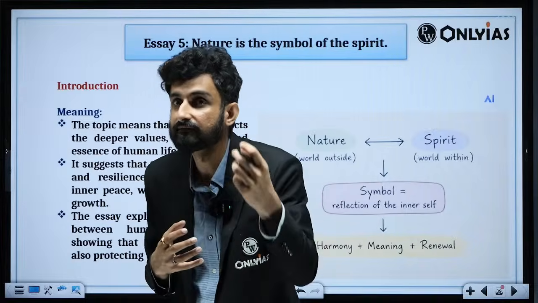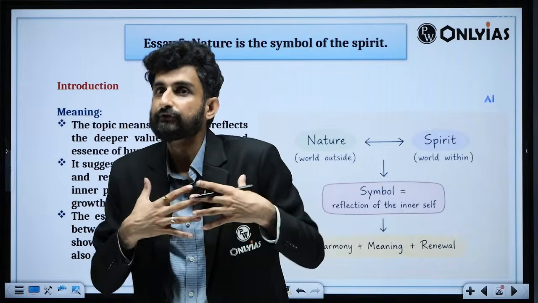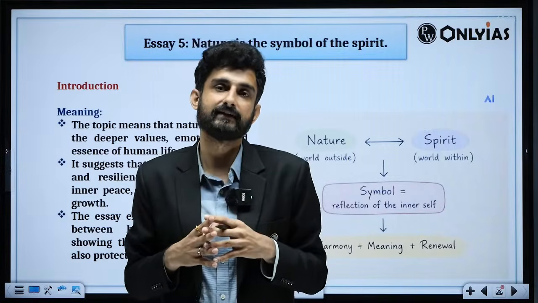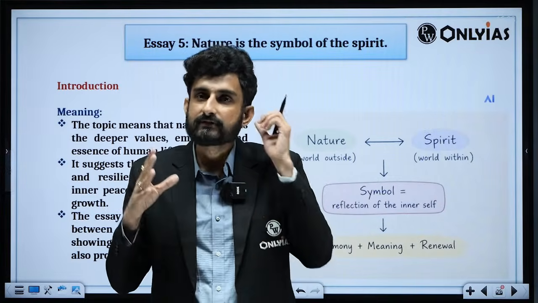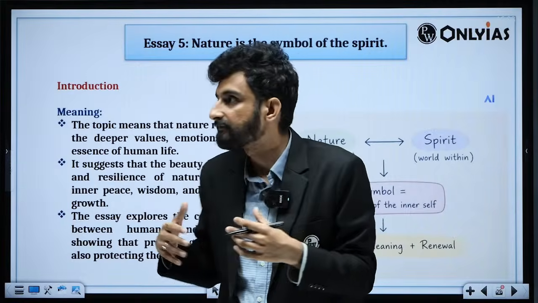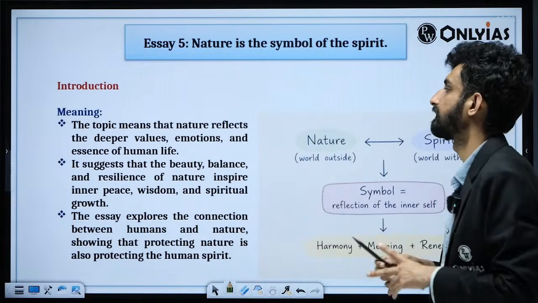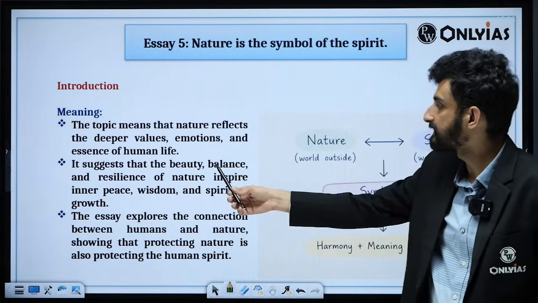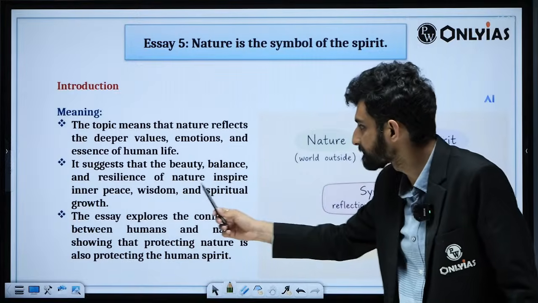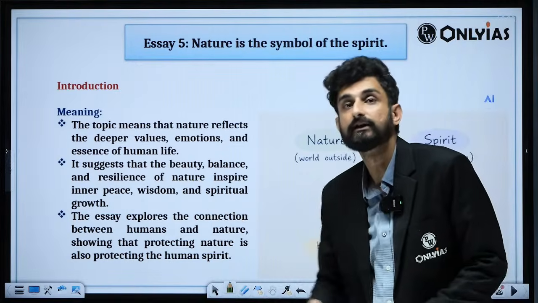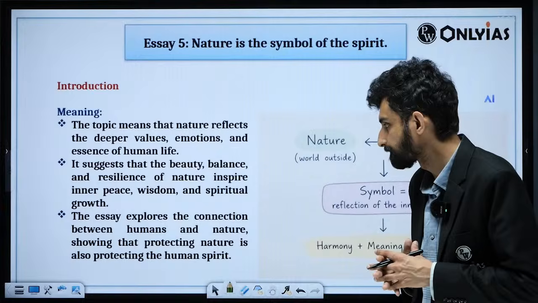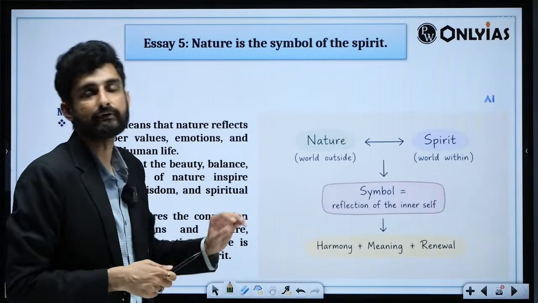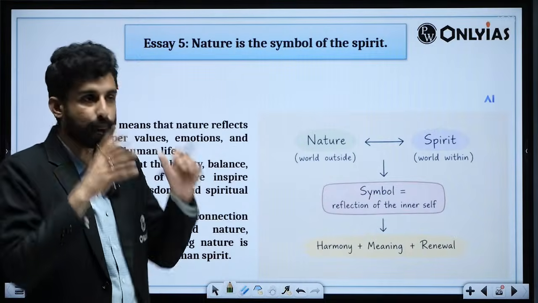If you help someone, you feel compassionate, you feel more fulfilled on that day. Your spirit is at peace that day. Because once we start vibing with nature, we become nature itself. The topic means nature reflects the deeper values, emotions, and essence of human beings. It suggests that beauty, balance, and resilience of nature inspire inner peace, wisdom, and spiritual growth inside us as well. So all those exemplifications that I'm trying to tell you, you have to give in your answers. Open your mind.